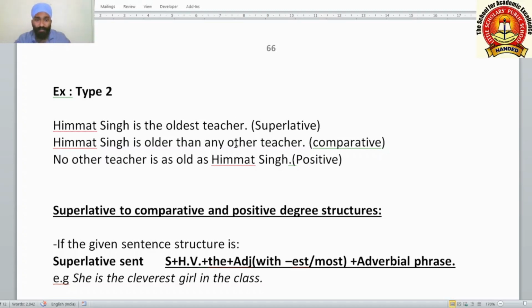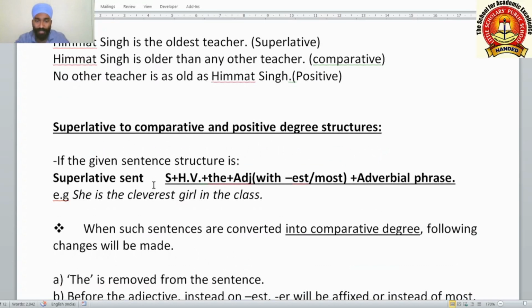So if the superlative sentence is like this, its comparative sentence will be like this: Himmat Singh is older than any other teacher. Here the adverbial phrase is not given, so we have not taken it at the end. Positive: No other teacher is as old as Himmat Singh. So this is how the positive sentence will be. Now how to make this, we are going to understand here.